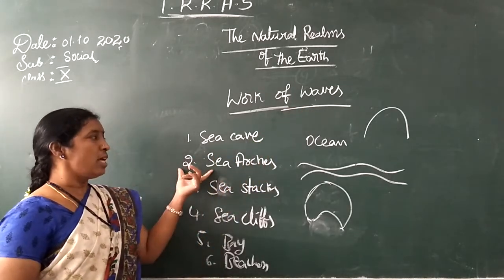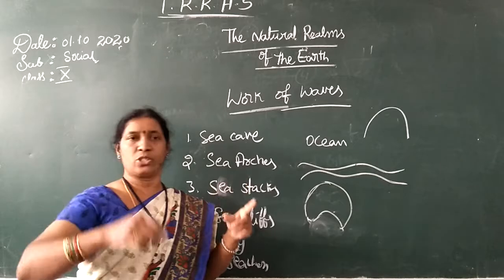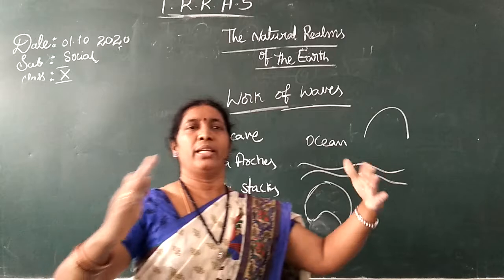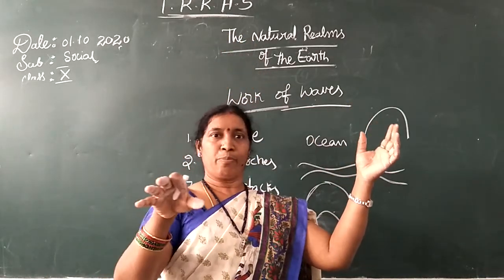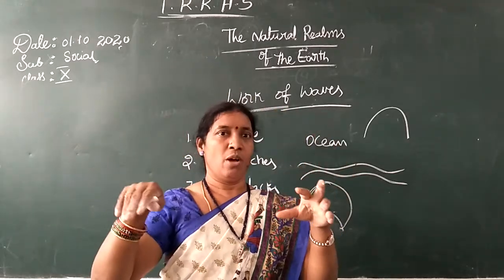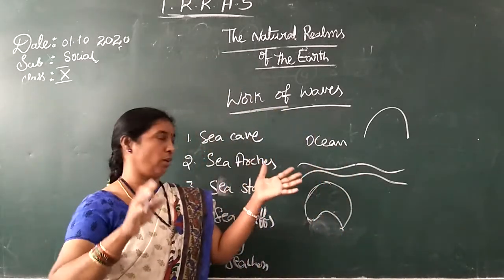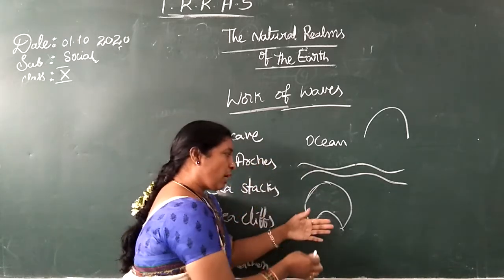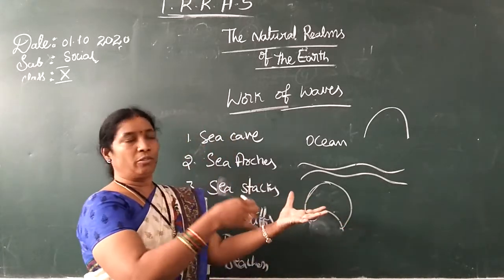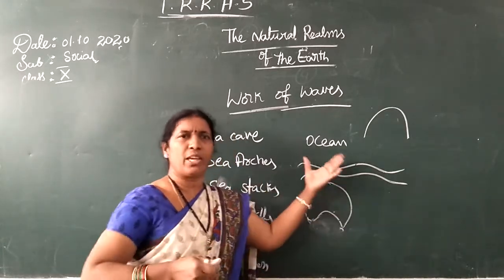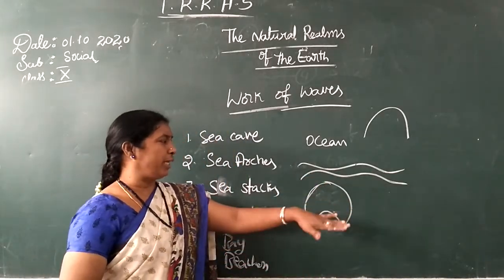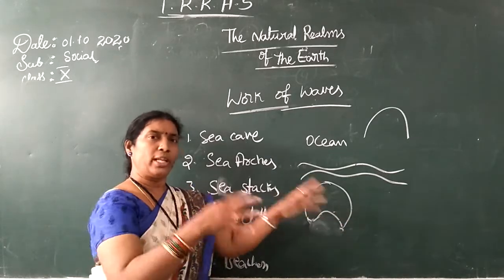And the second one is sea arches. What is meant by arch? You all know arches in villas, palaces, and even the main gates, we make some arches, isn't it? In those arches we plant some creepers for show. Like that, these sea caves are again and again continuously hit by the waves, because the waves hit 24 hours, slowly and steadily.